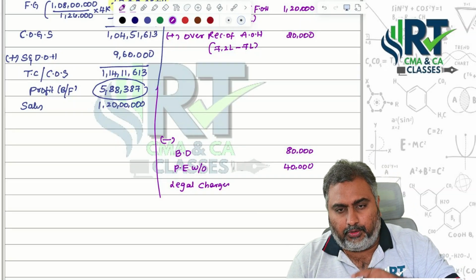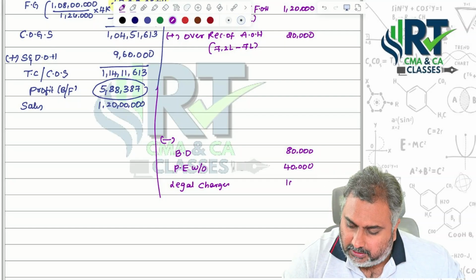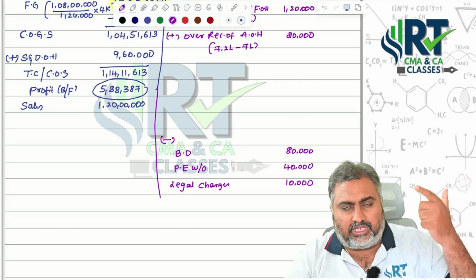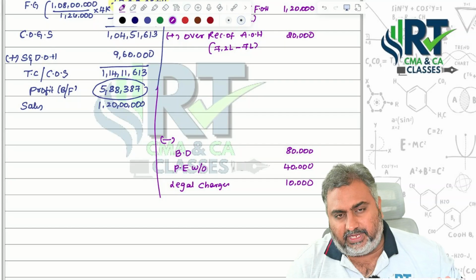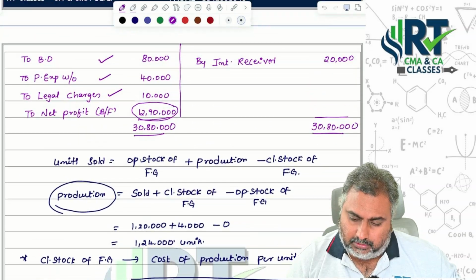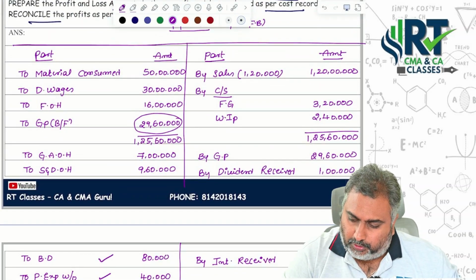These 3 are purely financial nature of expenses, not recorded in the costing books. That's the reason costing profit is showing more than the financial profit. That's the reason we are deducting. Good, sir, fine. Then anything, sir? Yes, don't be in a hurry. We have 2 more points.